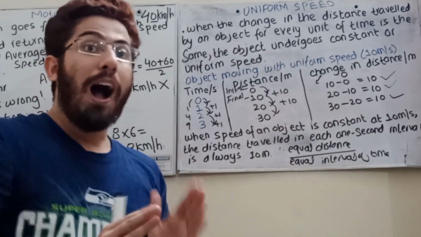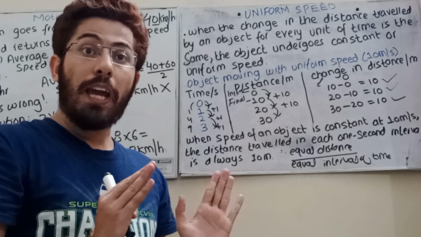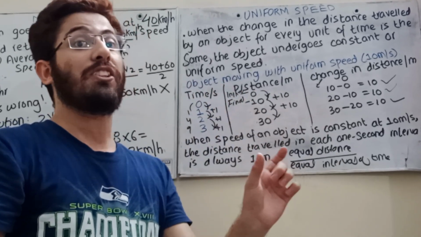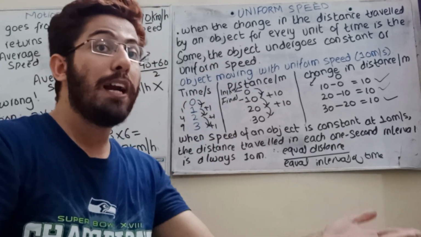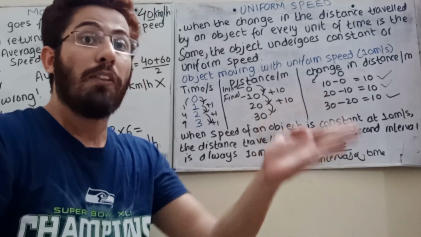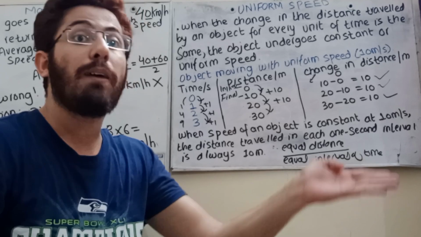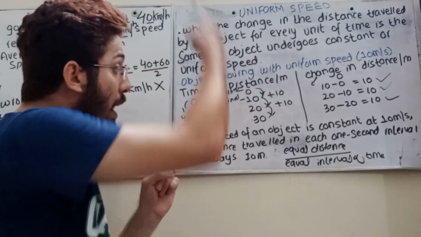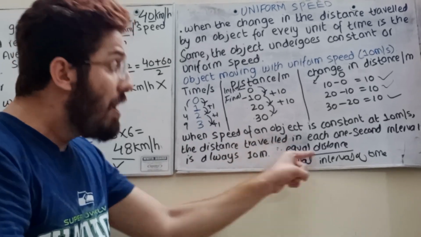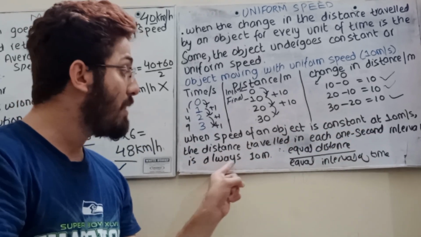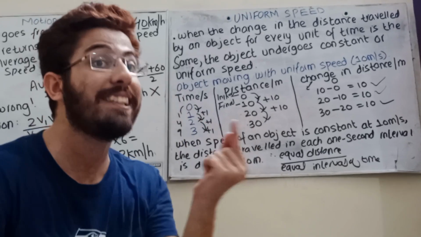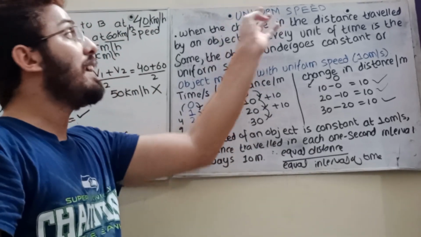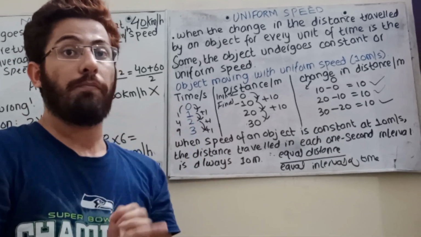Let's suppose you are driving your car on a highway, okay. So you are going to definitely drive at a constant speed, means equal distance is covered. After 10 minutes you are going to increase, then after 10 minutes you are going to increase again, okay. So it means that equal distance in equal time you are going to cover. The distance traveled in each 1 second interval is always 10 meter, okay. In each second it covers the distance of 10 meter, okay. This is what uniform speed means, okay, students.